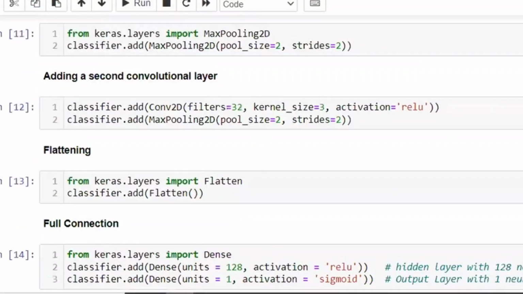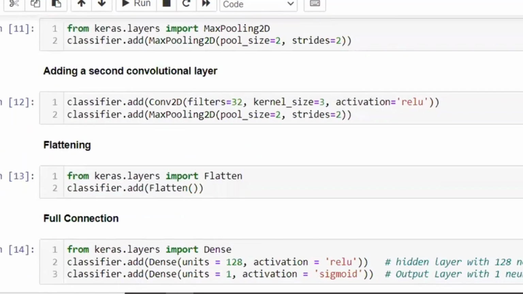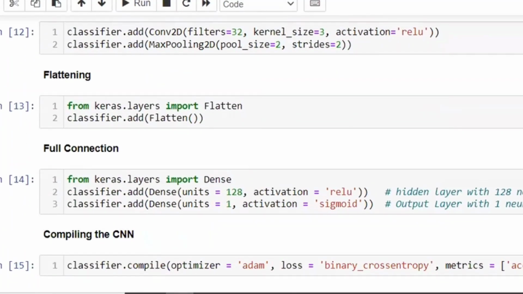Sir, now the question is, number of input neurons. How many input neurons do I have to consider? After applying the flattening, it will take automatically. In Python code, we are going to just apply the pooling. Once the pooling is completed, we are going to do the flattening. Now, whatever the flattening is there, this will be considered as the input layer. After flattening, this will be considered as the input layer.